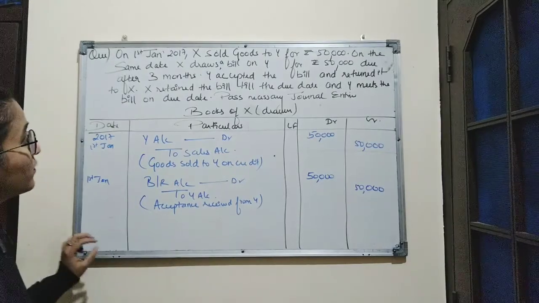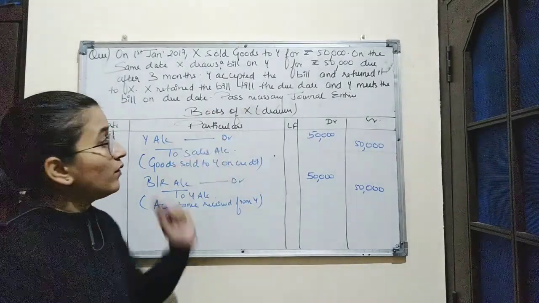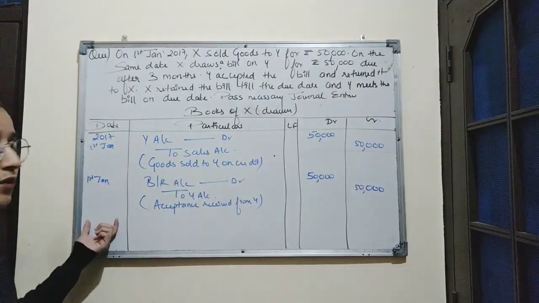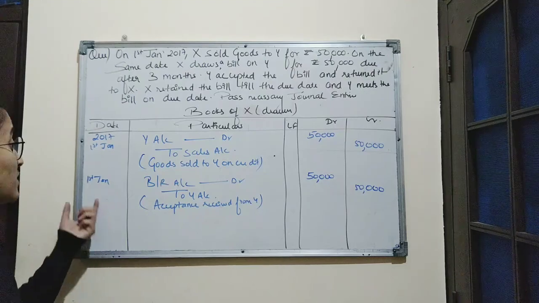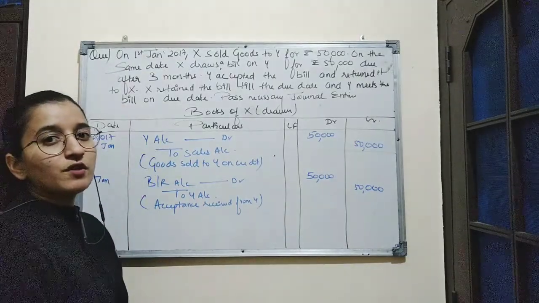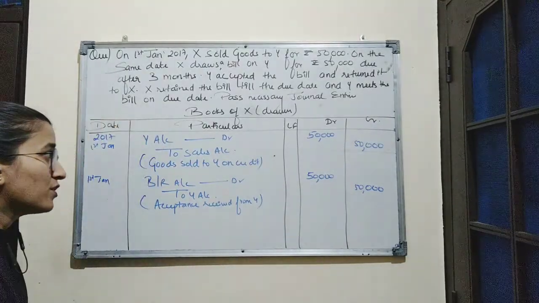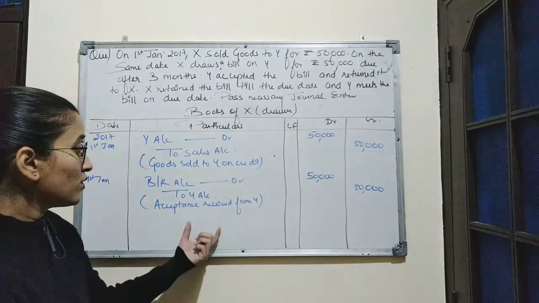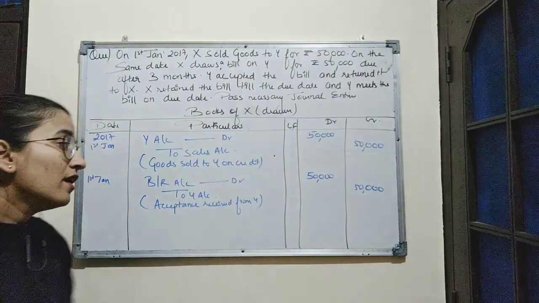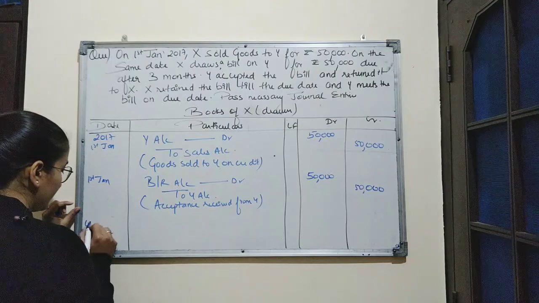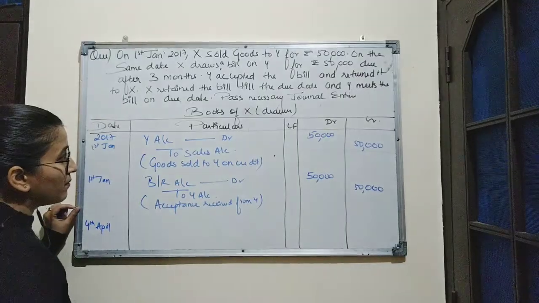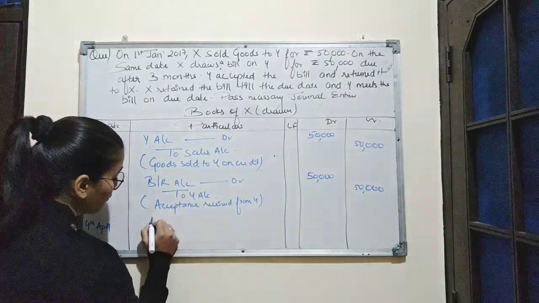Now, on the due date, Y has returned the amount of the bill to the drawer. So the due date here will be after 3 months from 1st January. From 1st January to 1st February is 1 month, 1st February to 1st March is the 2nd month, and 1st March to 1st April is 3 months. So 3 months ends on 1st April. We will add 3 days as a grace period. So here the due date will be 4th April.